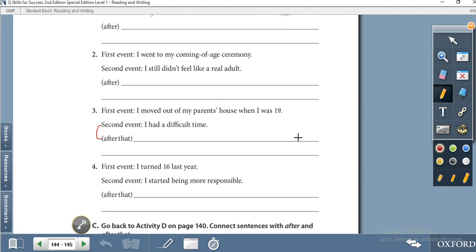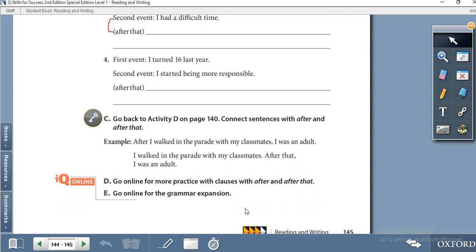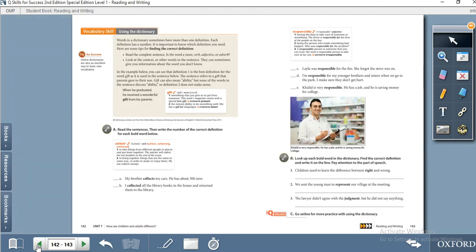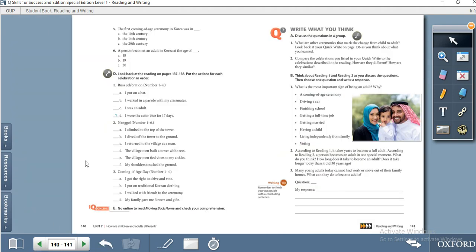So first event, full stop, then second event. You have to do it and show it to your teacher during the online session. Yes, one connected sentence with after and after that. Page 140, right? Yes. Yeah, here.